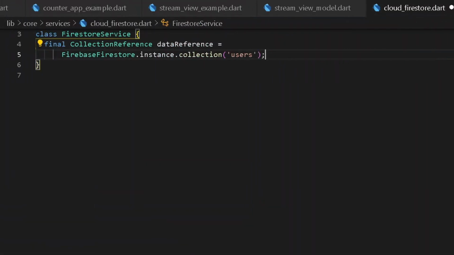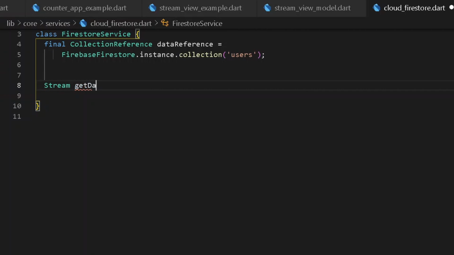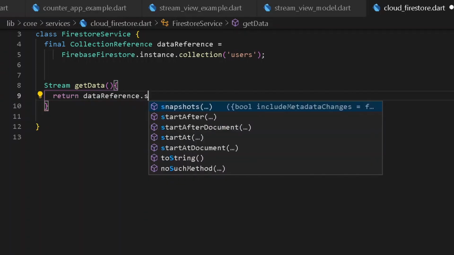So once we have our instance of collection reference, we shall be having a new stream for retrieving all of our data. So here let's have a new stream called get data. Under this stream we shall be doing nothing but simply having data reference dot snapshots.